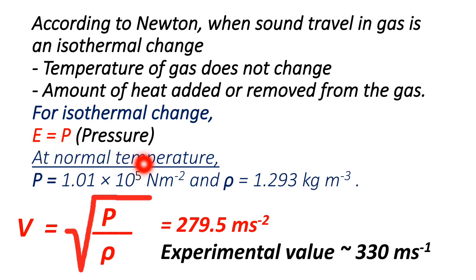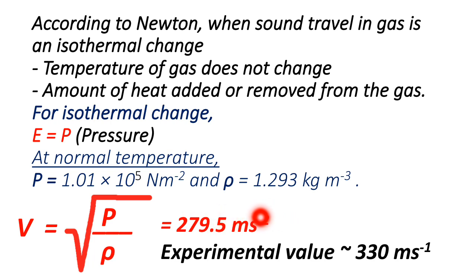At normal temperature, the pressure is given as 1.01 times 10 to the power 5 Newton per meter square, and the density of air is given as 1.293 kg per meter cube. Now if we substitute all those values in this relation, because we know E equals P, so v equals square root of P divided by rho. P we have, rho we have. If it is calculated, we get the velocity 279.5 meter per second. Note it is meter per second, not second square.